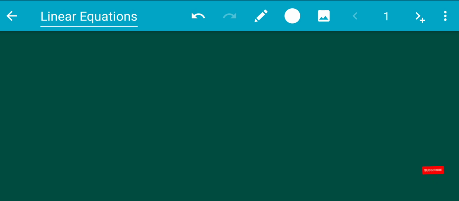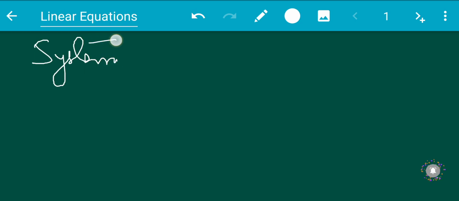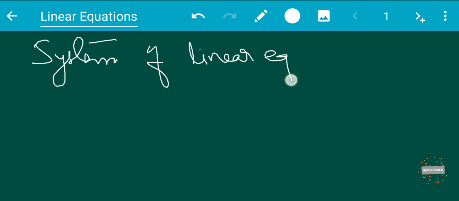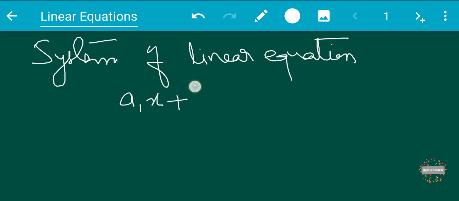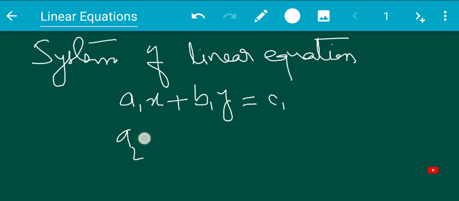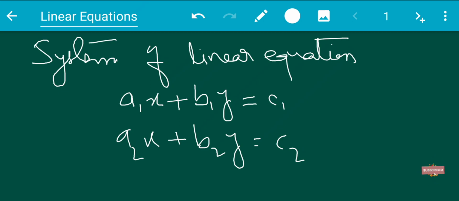So if we talk about the system of linear equations, that is a1x plus b1y equal to c1 and a2x plus b2y equal to c2, then what can you say about the solution?